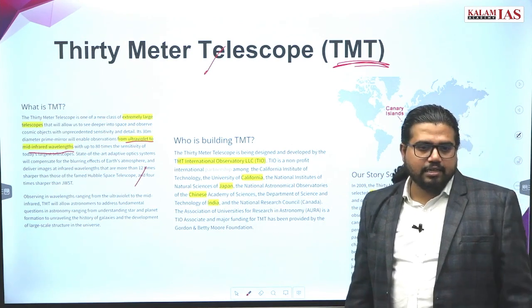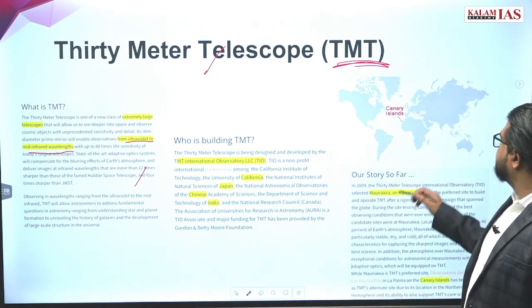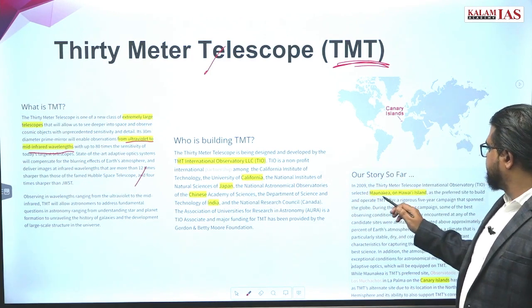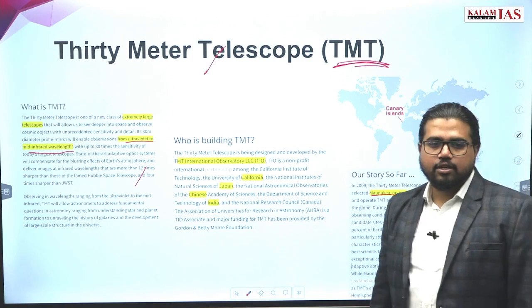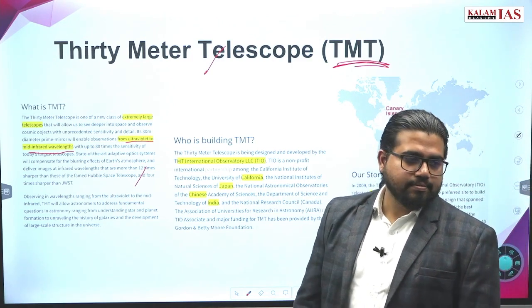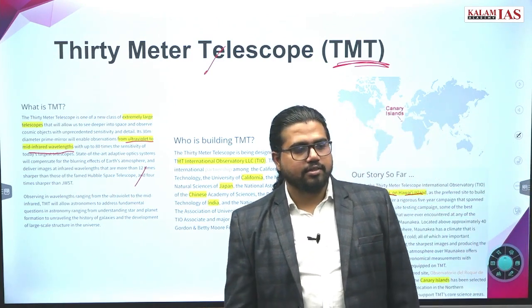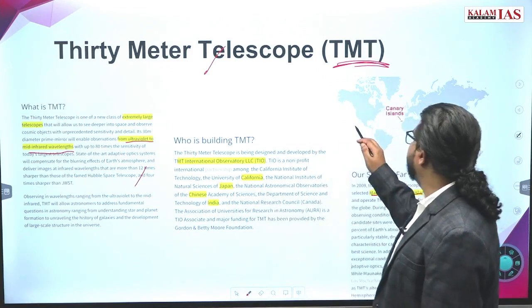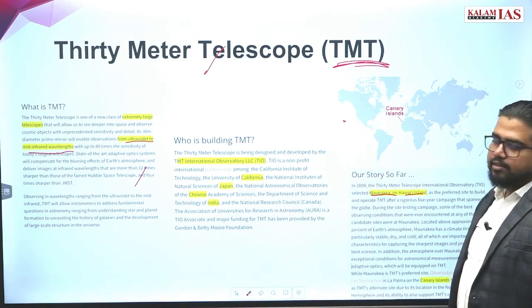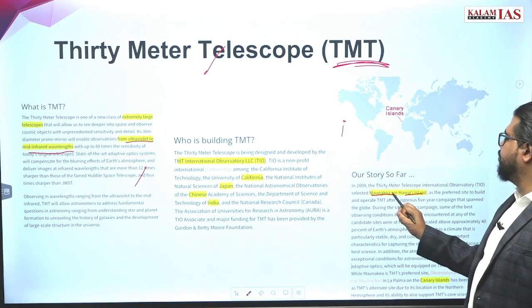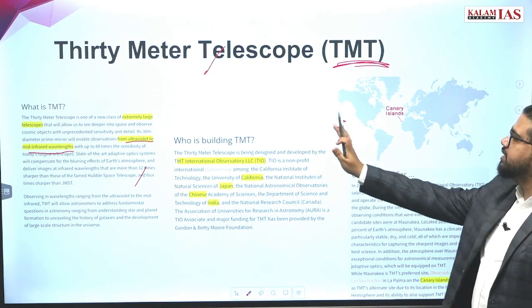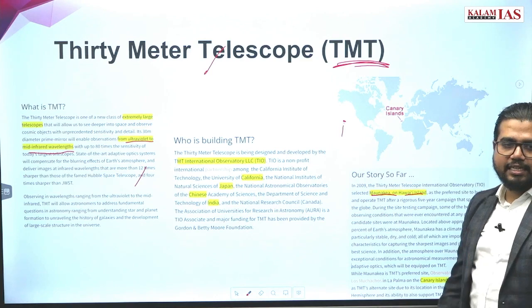Where is it being installed? It is being installed in Mauna Kea on the Hawaii Islands. Where are the Hawaii Islands? Which ocean? It is somewhere in the mid-Pacific, somewhere here. Here will be the Hawaii region. So this is the location of Mauna Kea on Hawaii Island. This is the location for building this TMT telescope.